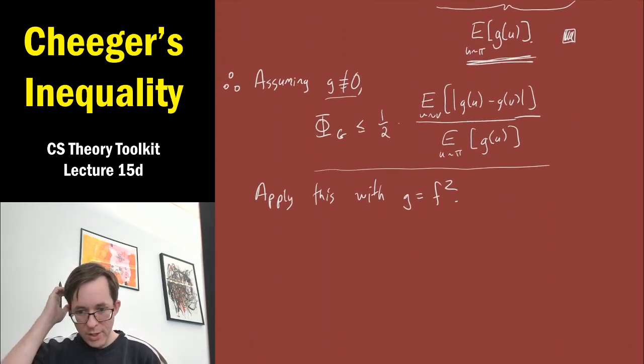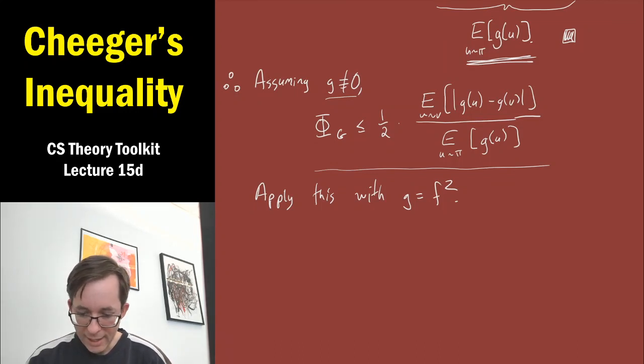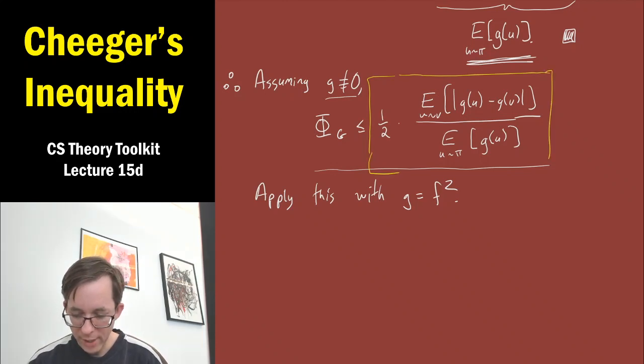So we get that the minimum conductance of g, up to a factor of half, which is actually working in our favor, but again I'm ignoring these constant factors, is given by this ratio, and we can replace g with f squared.